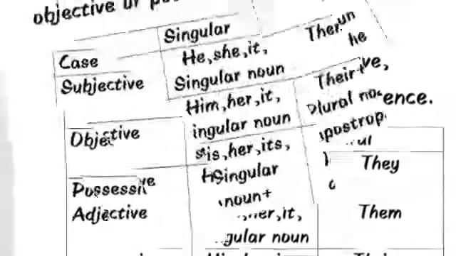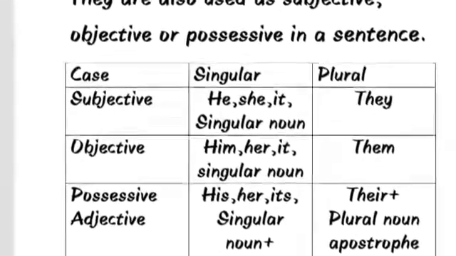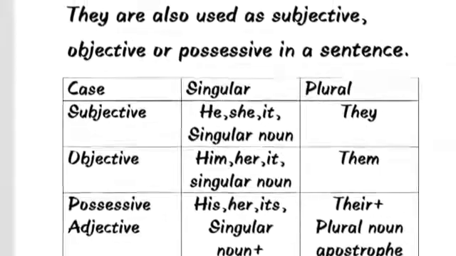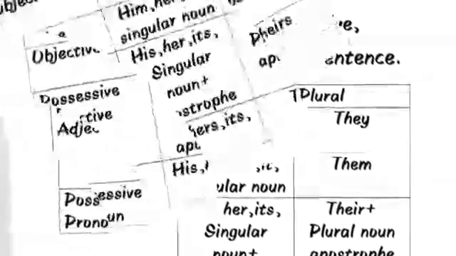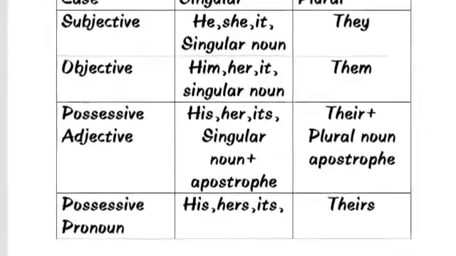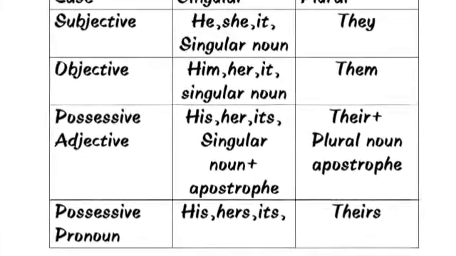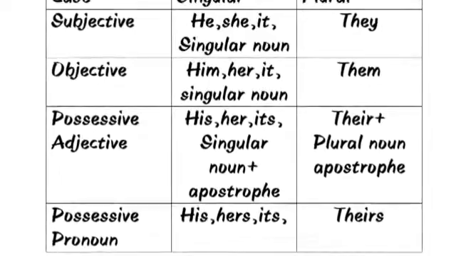See the table. Third person singulars are he, she, it, singular noun. Third person plural is they. The objectives of third person singulars: him, her, it, singular noun.